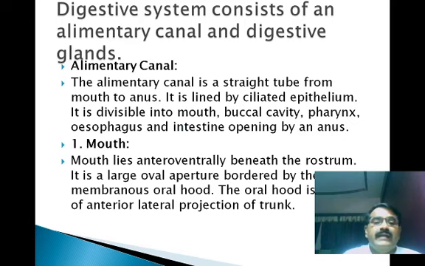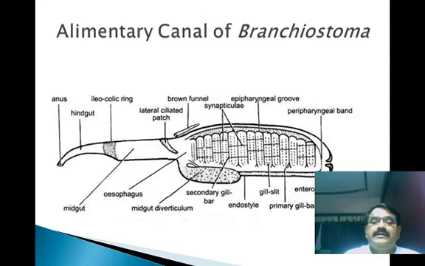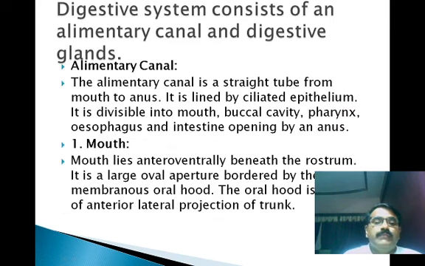The buccal cavity leads into the pharynx with the help of narrow openings known as the enterostome in the velum. The mouth lies anteroventrally beneath the rostrum. It is a large oval aperture bordered by the membranous oral hood. The oral hood is a form of anterior lateral projection of the trunk.